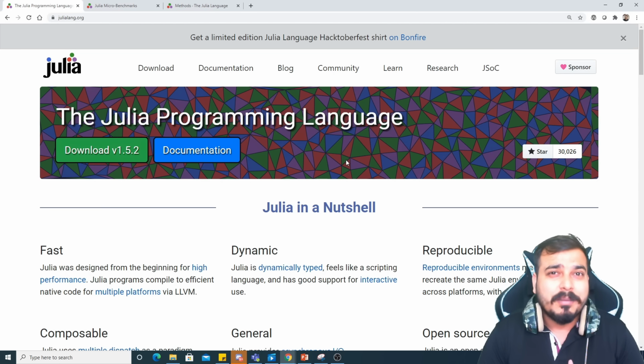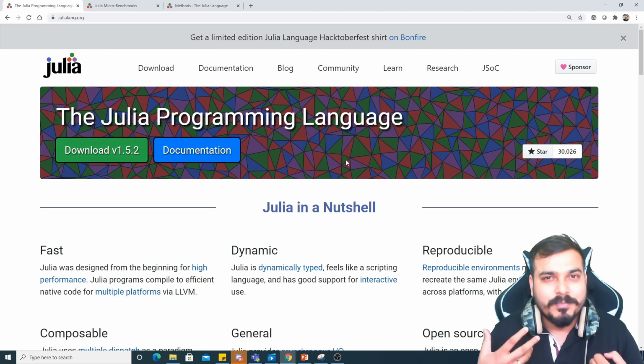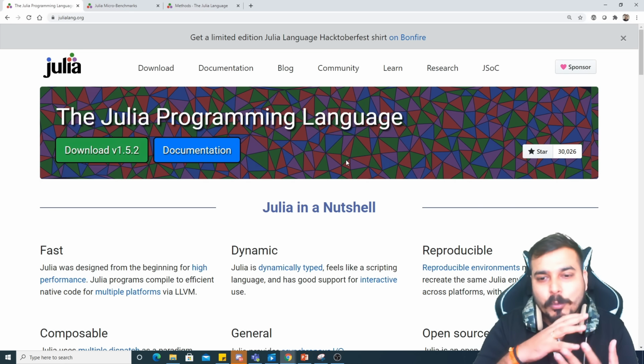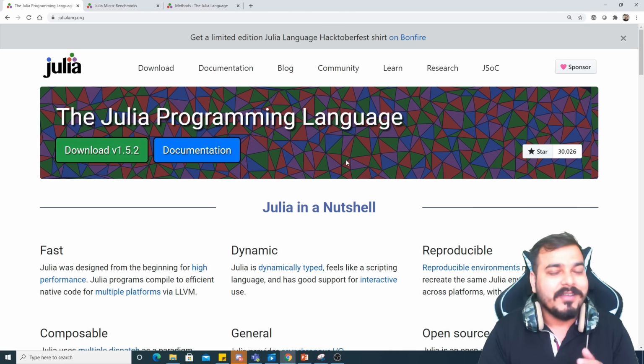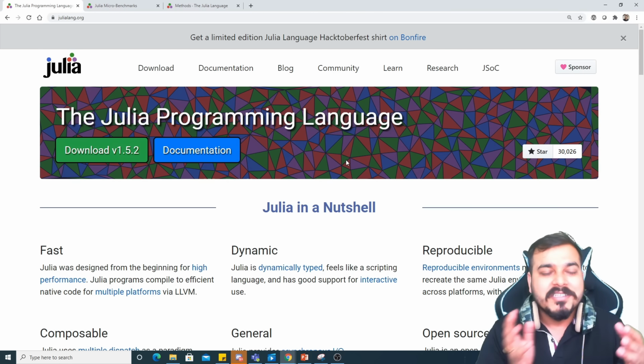We'll try to install a package called IJulia for Notebook, and we'll see how we can actually perform coding with the help of Julia, and how we can perform visualization, like how we learned Python, right? There we had different kinds of data structures, variables, arrays, data frames, NumPy arrays, right? Similarly, in Julia also we can do all those things. So we'll try to learn.